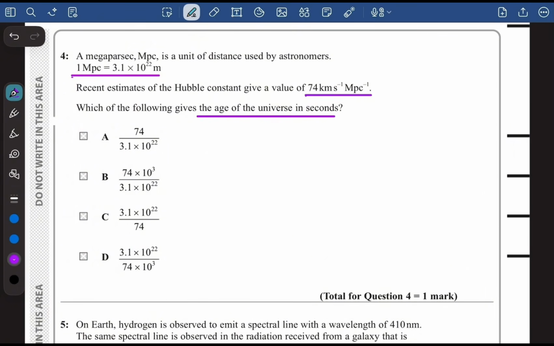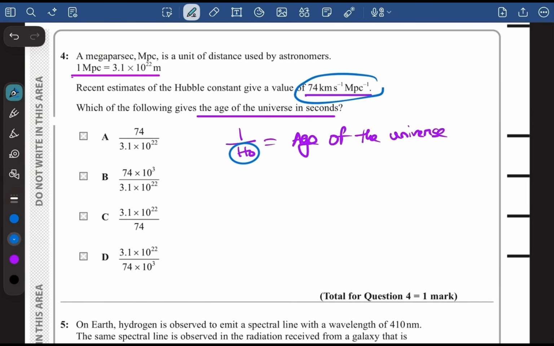Now guys, we know 1 divided by H naught is equal to the age of the universe, right? Now here let's figure out the H naught. They have said the Hubble constant gives a value of this. This is the Hubble constant.